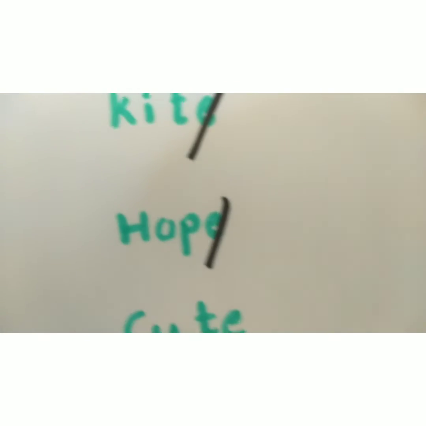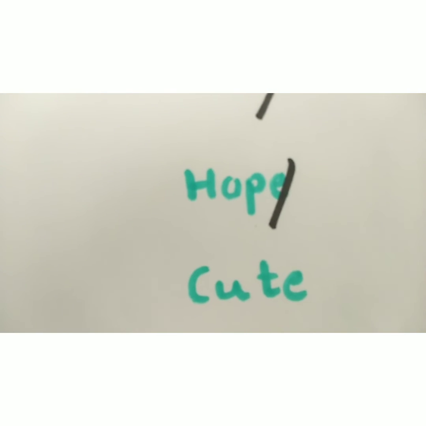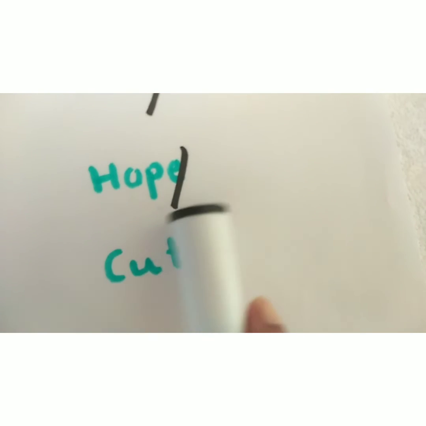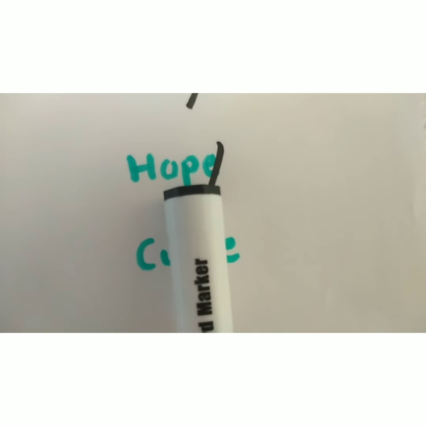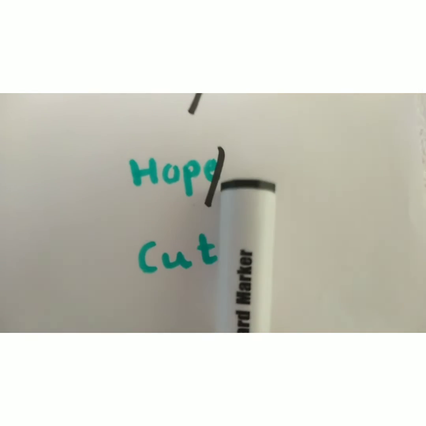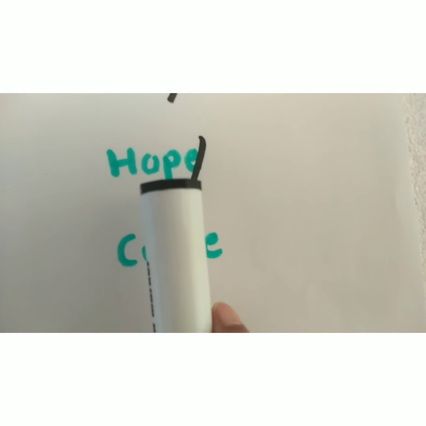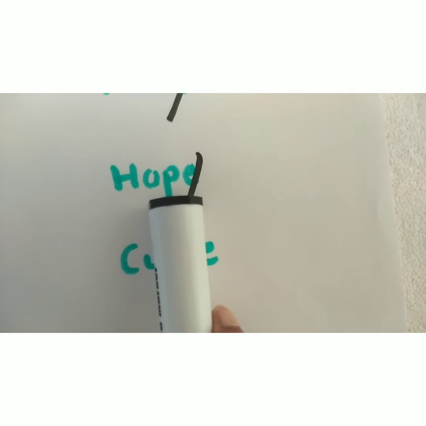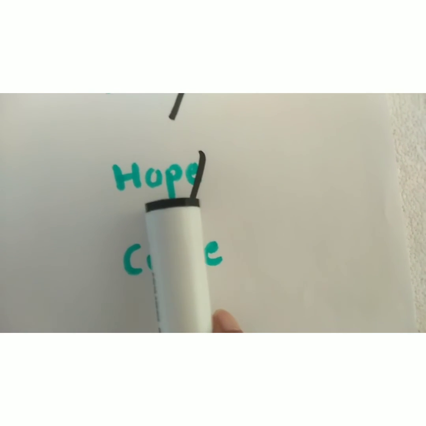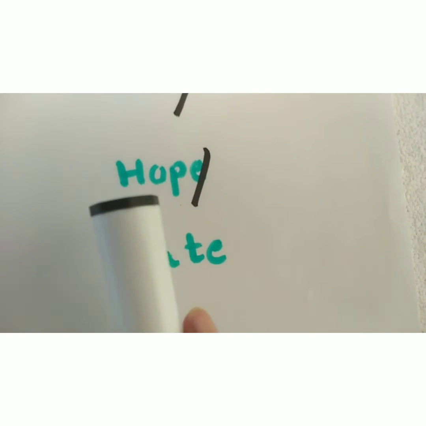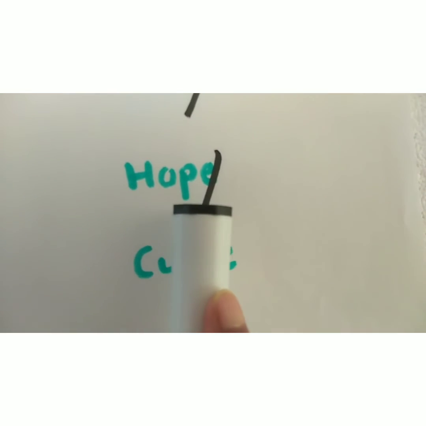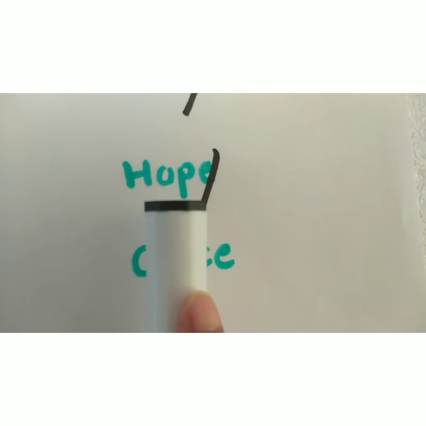Next word is H, O, P, E. In this word, there are also two vowels, O and E. The first vowel will take the long vowel sound, that is O, and the second one is silent. H, O, P, hope.